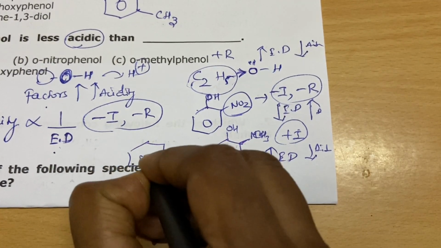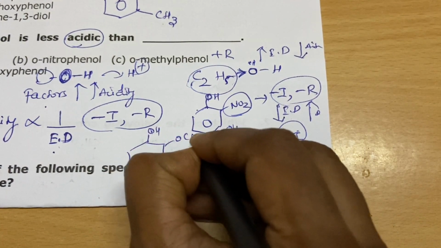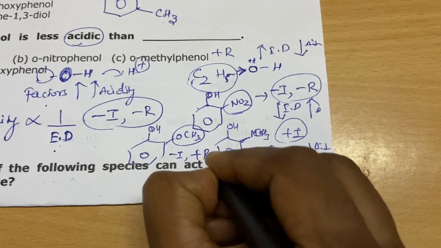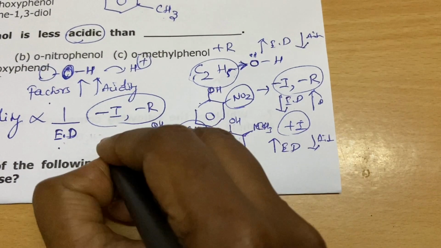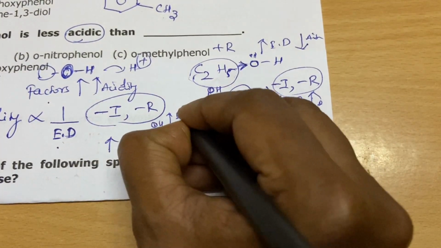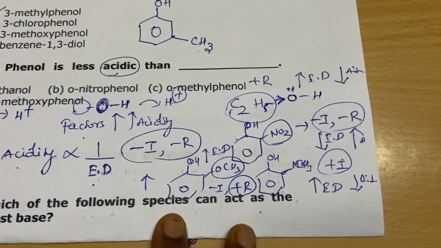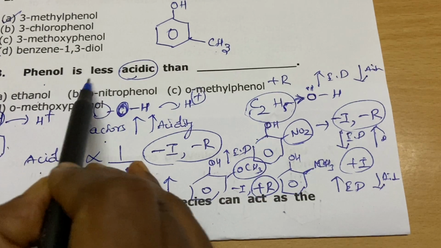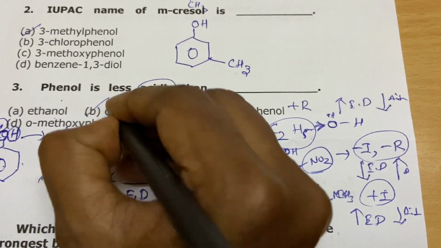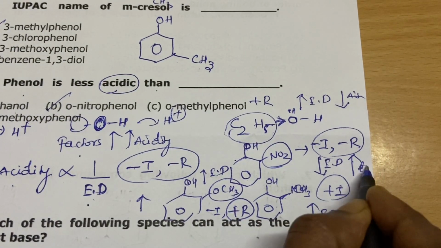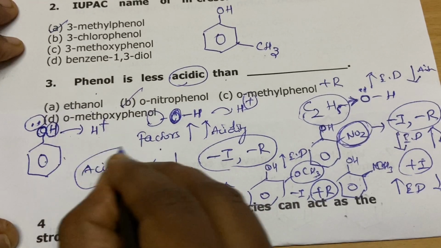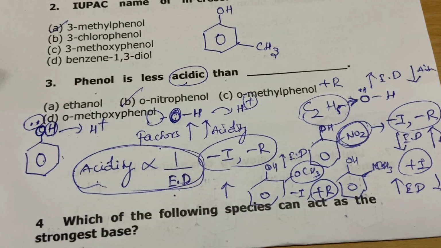What happens to orthomethoxyphenol? Again, the methoxy group has -I but +R dominates, so the electron density increases and the acidity decreases. So which one? Phenol is already acidic, but it is less acidic than orthonitrophenol because that is very acidic due to the presence of the nitro group. The trick is this one, so please learn this: the acidity of phenol is inversely proportional to the electron density.